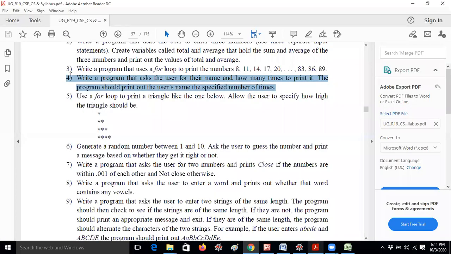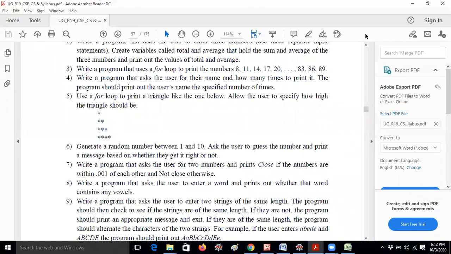So far we completed four programs. They are very easy programs, right? I think the fifth question we already did. We use a for loop to print a triangle like the one below. Allow the user to specify how high the triangle should be. That means you have to give how many rows you want to print. So this should be a for loop only, in a triangle shape. This is the pattern.